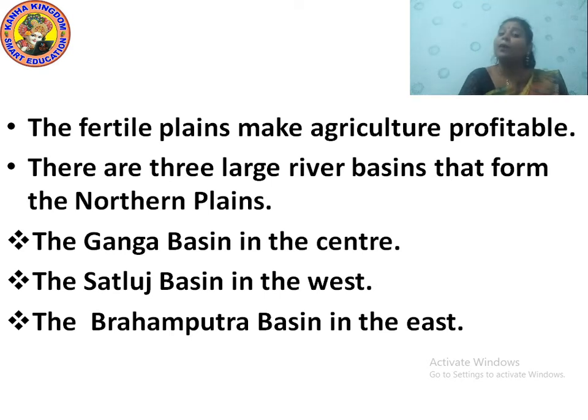There are three large river basins that form these northern plains. What are those? Number one, the Ganga basin, which is in the center. Next, the Satluj basin, which is in the west, and the Brahmaputra basin, which is in the east. These are the features of the northern plains.